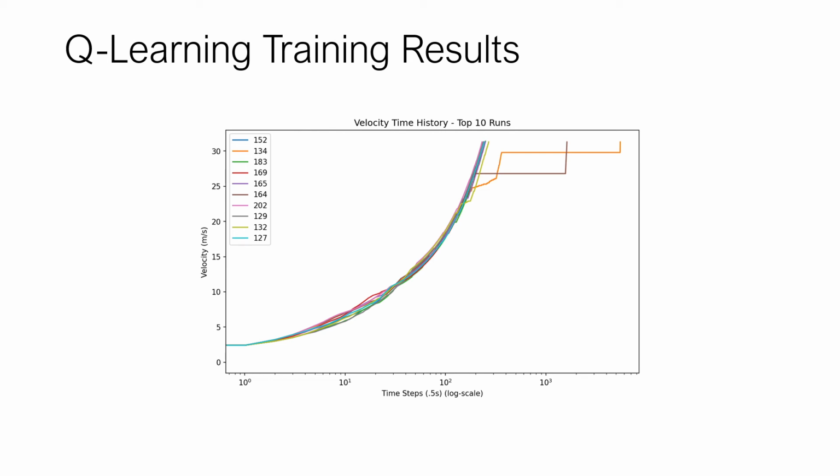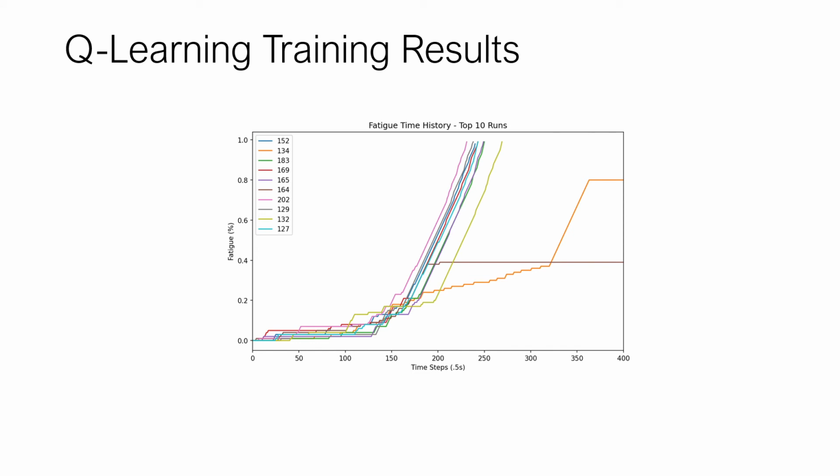Another semi-log plot here of velocity over time. You can see that the velocity is just increasing up to some maximum, and these top 10 runs actually hit very, very close top speeds. Fatigue, similar. The fatigue starts at 0 and accumulates as the agent takes actions to increase or decrease power input. But as the power input increases, fatigue increases faster and faster, and you need more and more power to speed up. So the trend is to higher power inputs and higher fatigue accumulation.